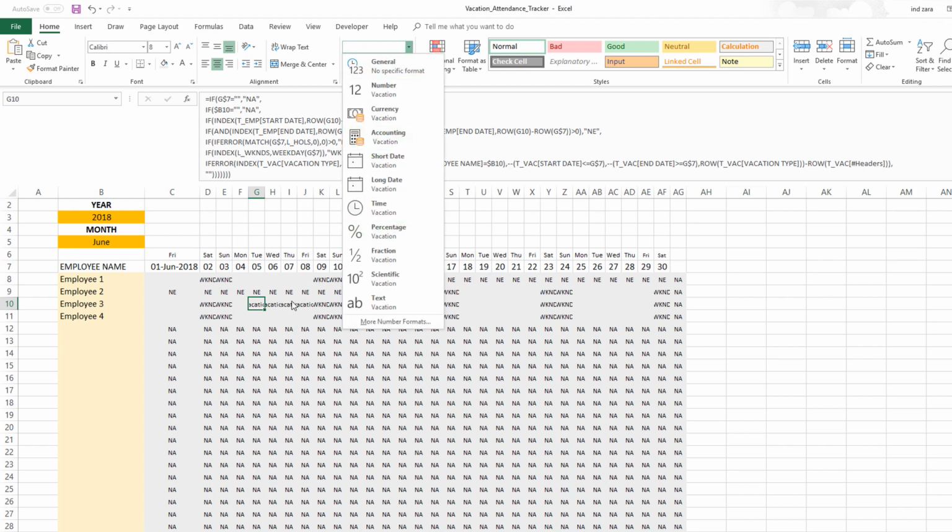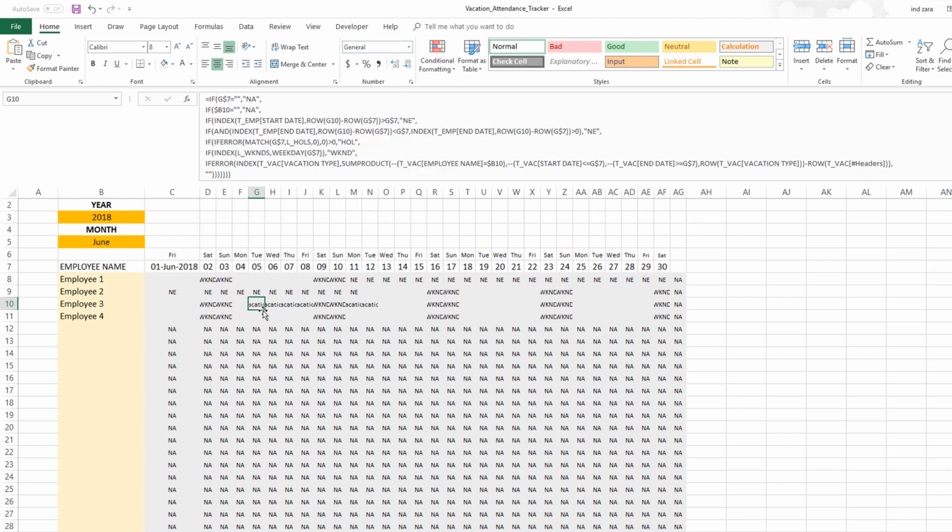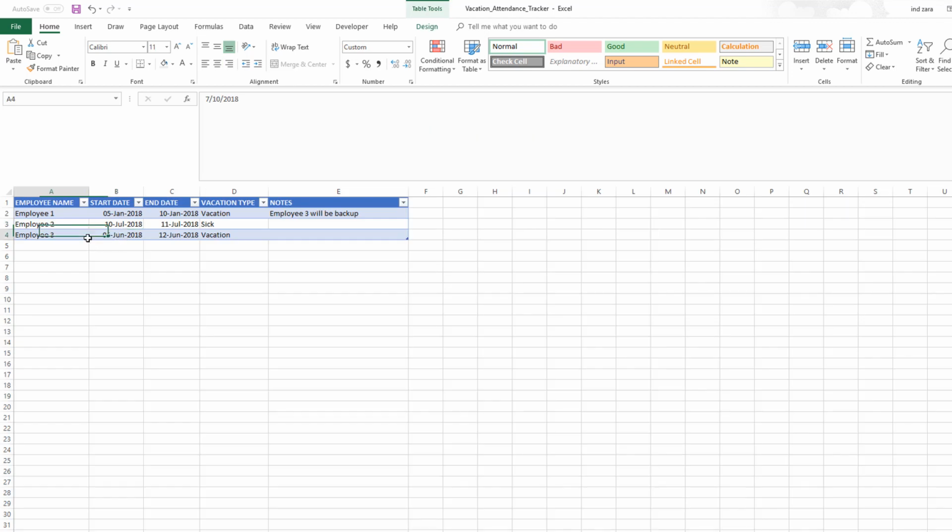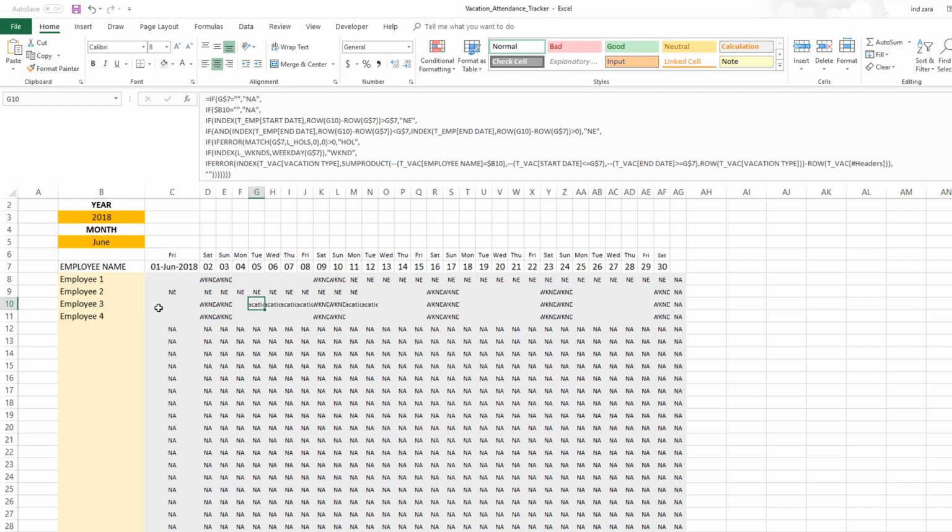Employee 3 is taking vacation on Tuesday, June 5th, to 12th June. So that's the vacation period. But there are 2 days of weekends in between, so those are shown as weekends. Otherwise, they're shown as vacation. So the formula is working fine.